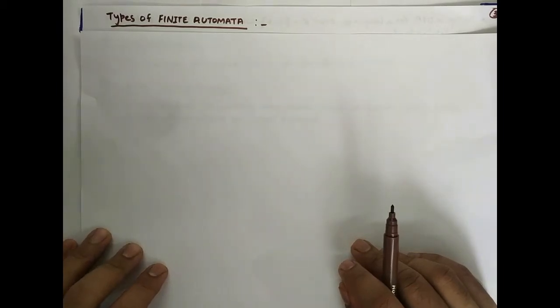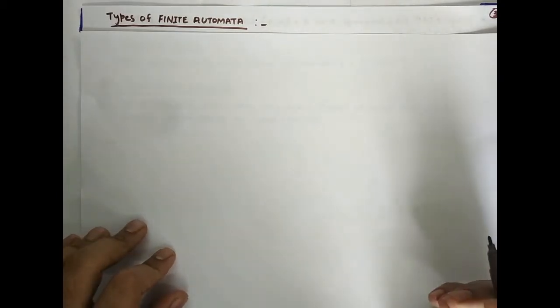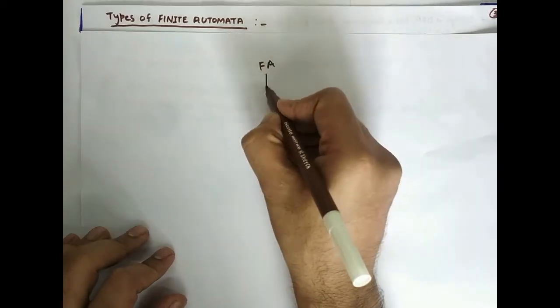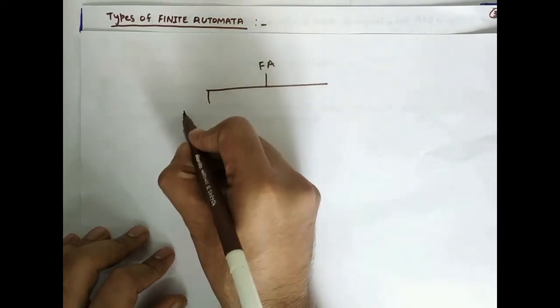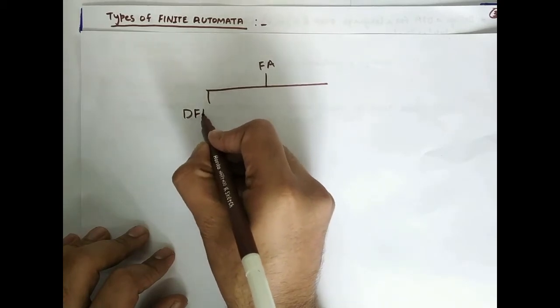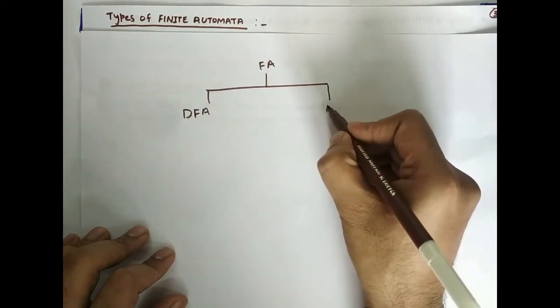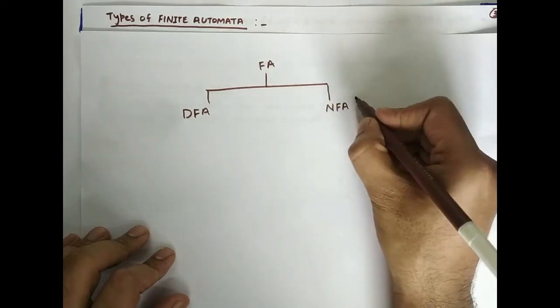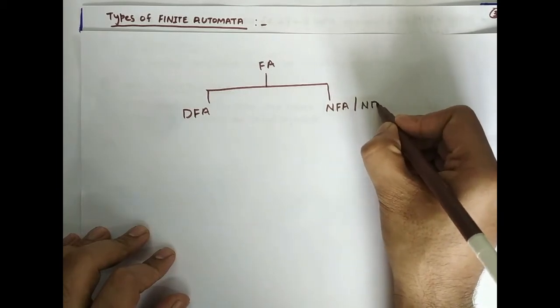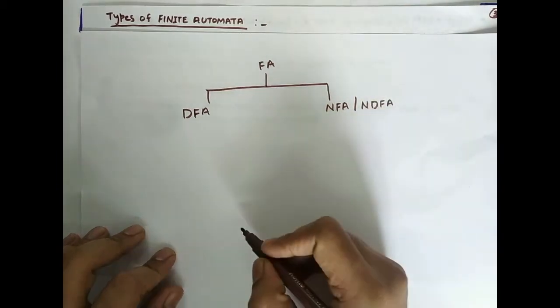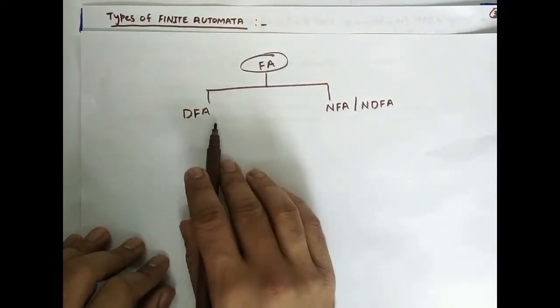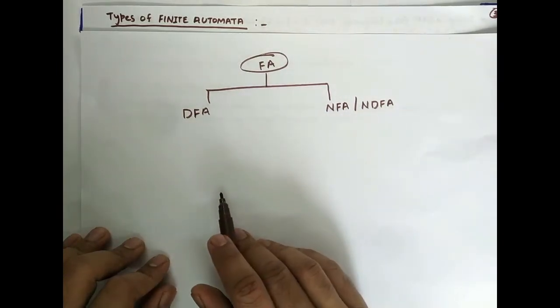Now we are going to see what are the different types of automatas that we have. Automatas are broadly categorized into two: deterministic finite automata, or DFA, and non-deterministic finite automata, or NFA. NFA is sometimes also called NDFA. So a finite automata in general can be broadly categorized as a deterministic finite automata and non-deterministic finite automata.